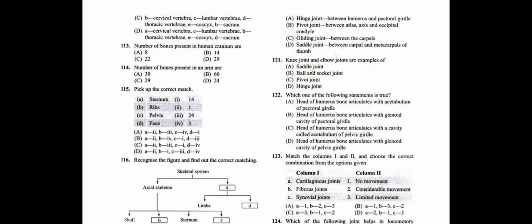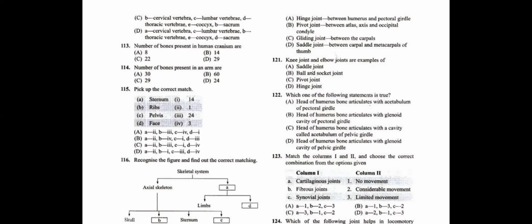Knee joint and elbow joints are, students, hinge joints. They are hinge joints. That is, knee joint and elbow joints are hinge joints, students. So that's why question number 120 is wrong. 121 answer is D, students.